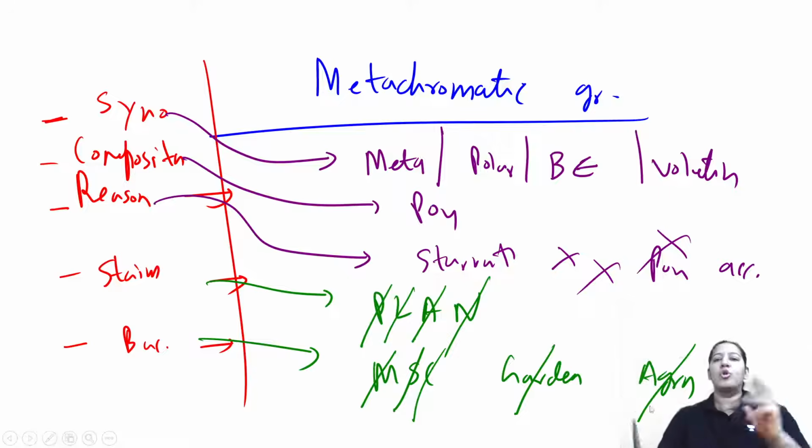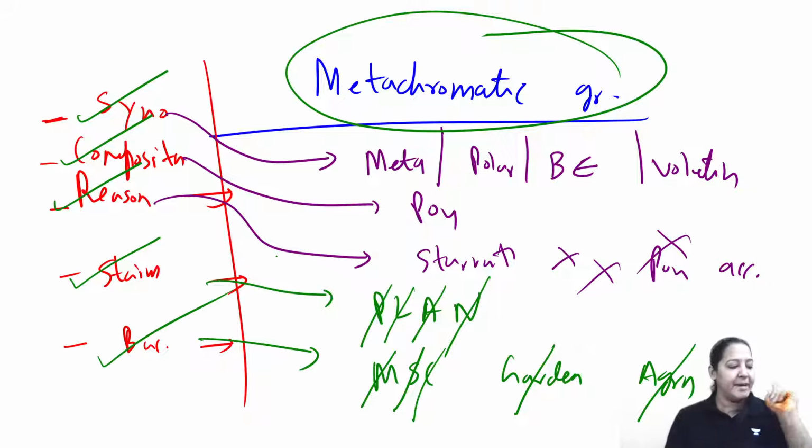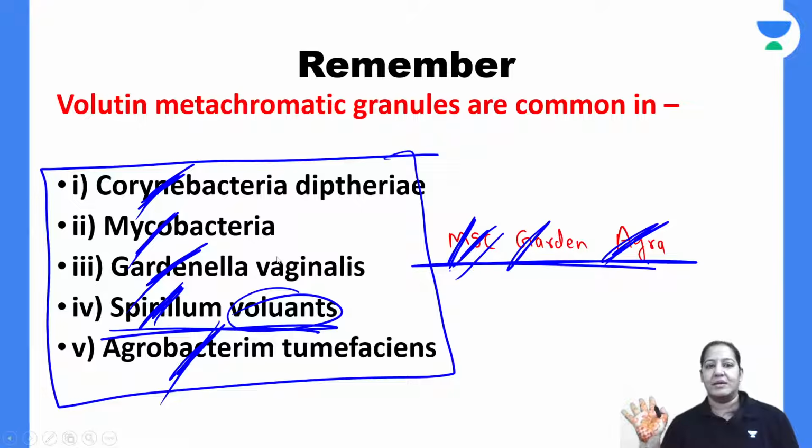So this is a short note on metachromatic granules. Write its synonyms, its composition, the reason why it is formed, the names of the stains with which we can stain them, and the names of the bacteria in which it is present. I want thumbs up from everyone, as many thumbs up as the audience. This is a short note you usually get in the university exam, and the maximum MCQs also come from it. In your exam, you may have noticed many MCQs from this portion. So metachromatic granules is done, right?